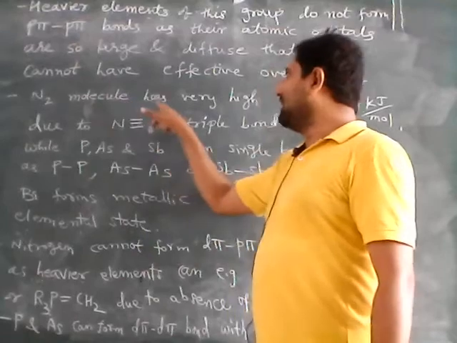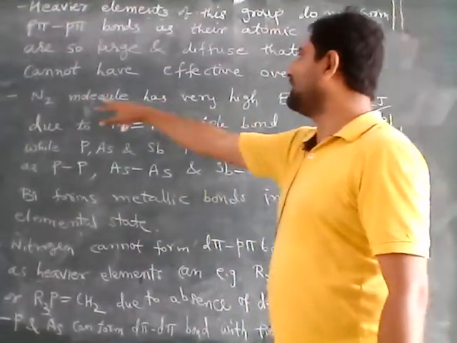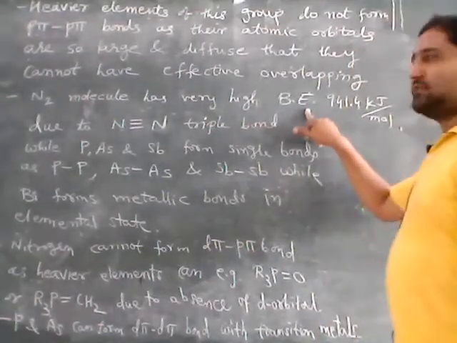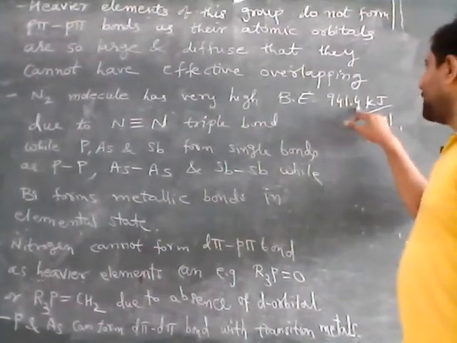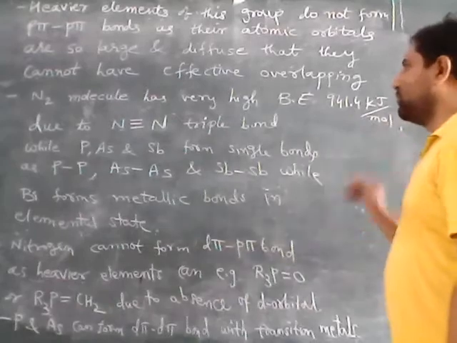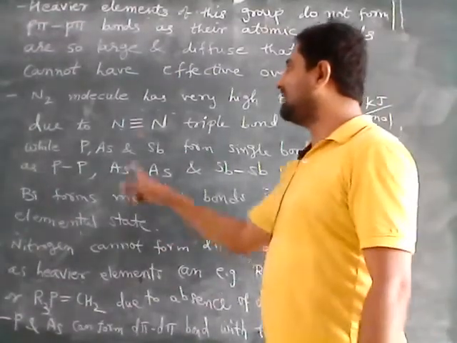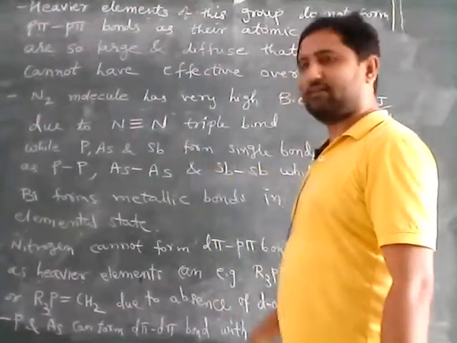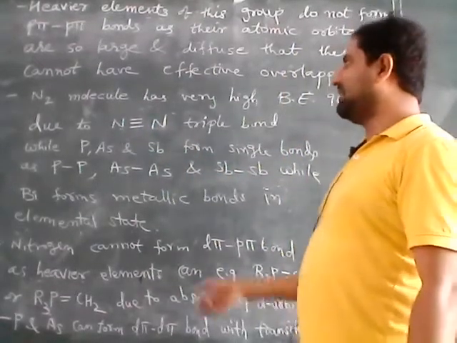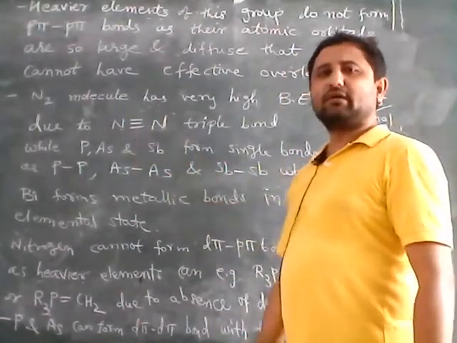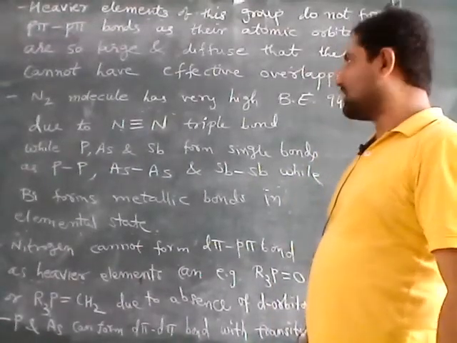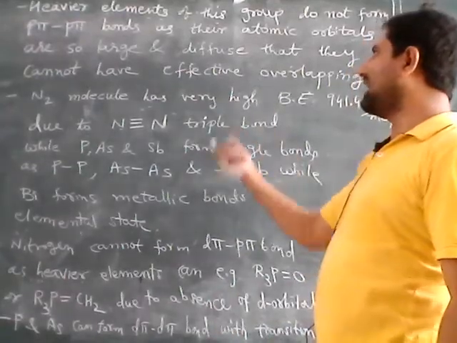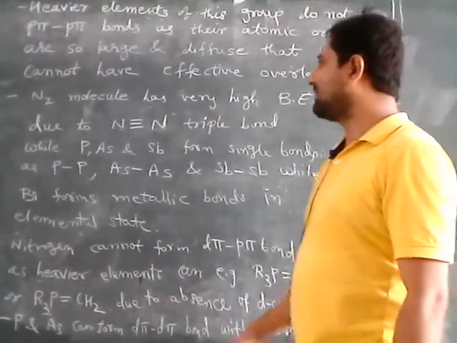The N2 molecule has very high bond enthalpy, which is 941.4 kilojoule per mole, and the reason behind it is that a nitrogen triple bond is present, and we know that when the number of bonds is more, the bond energy required will be more. So that's why in the case of the N2 molecule, it has very high bond enthalpy, while